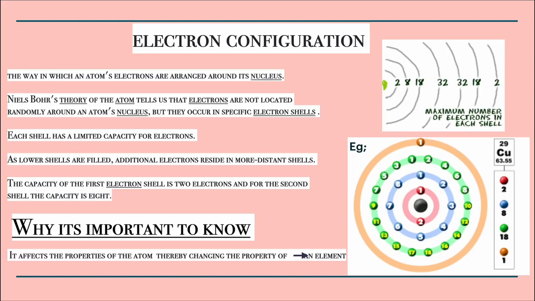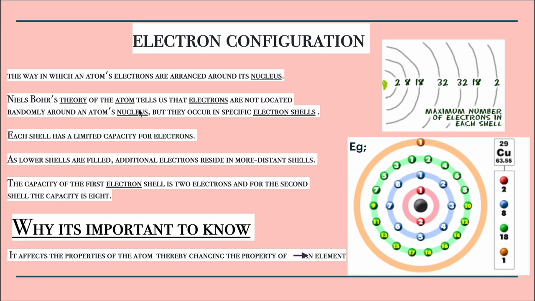What's electronic configuration? Electronic configuration is the way in which an atom's electrons are arranged around its nucleus. Niels Bohr's theory of the atoms tells us that electrons are not located randomly around an atom's nucleus, but they occur in specific electronic shells, as you can see in here, an example.